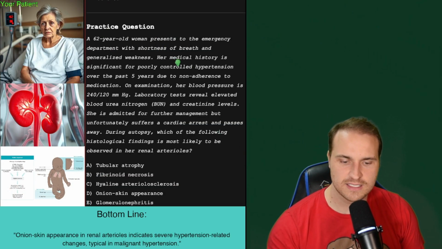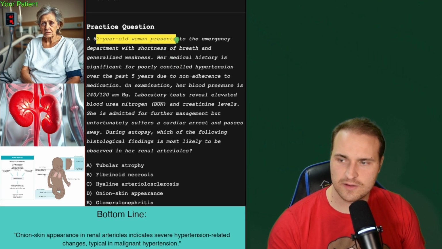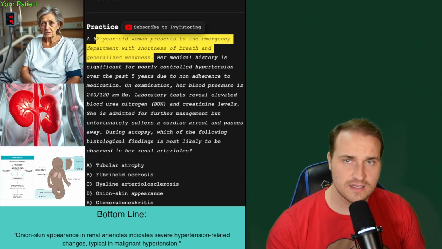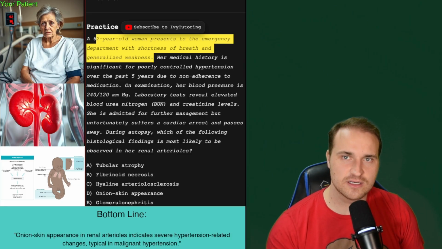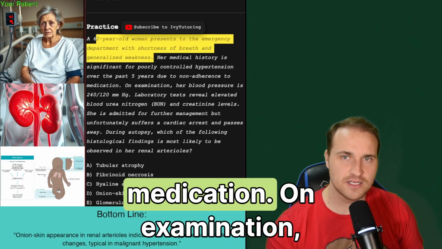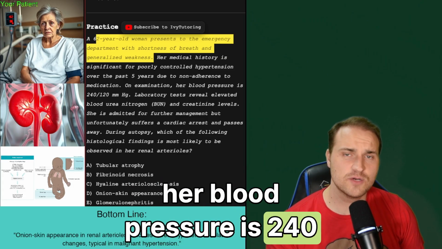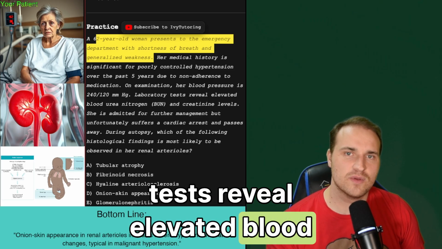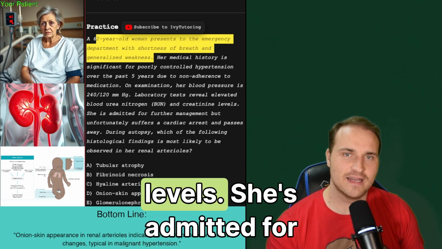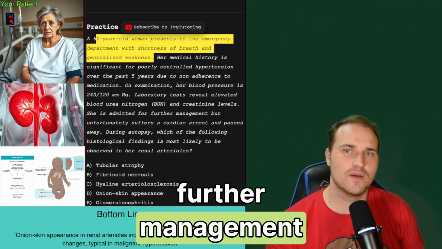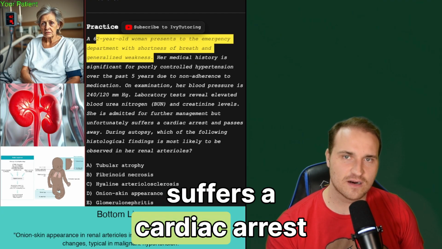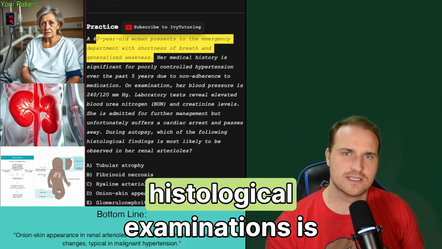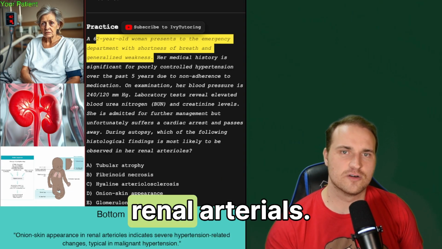Let me load these images for you. There we go. A 62-year-old woman presents to the emergency department with shortness of breath and generalized weakness. Her medical history is significant for poorly controlled hypertension in the past 5 years due to non-adherence to medication. On examination, her blood pressure is 240/120. Laboratory tests reveal elevated blood urea nitrogen and creatinine levels. She is admitted for further management, but unfortunately suffers a cardiac arrest and passes away. During autopsy, which of the following histological examinations is most likely observed in her renal tissue?